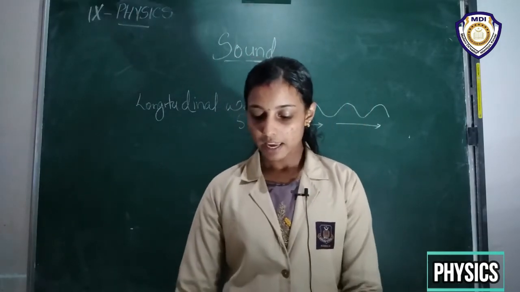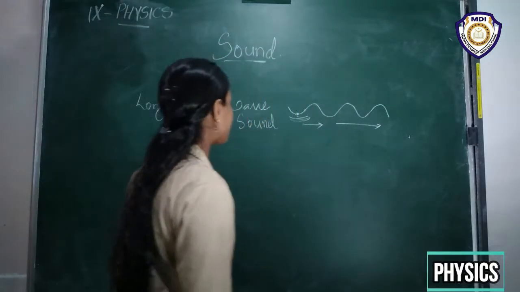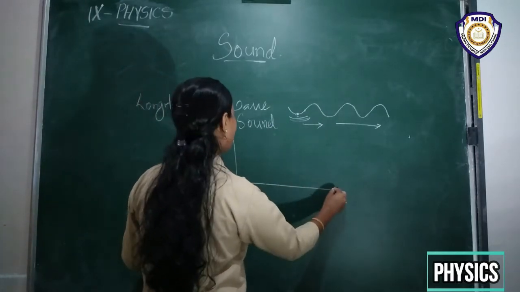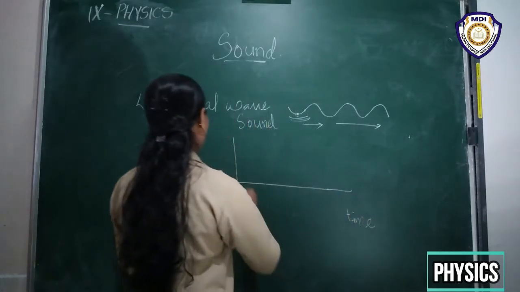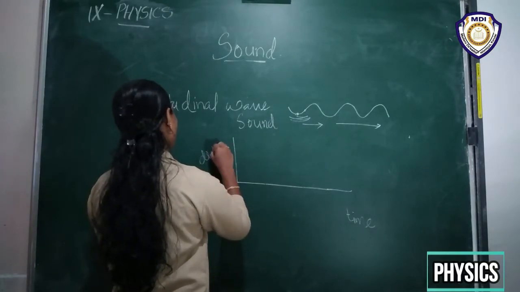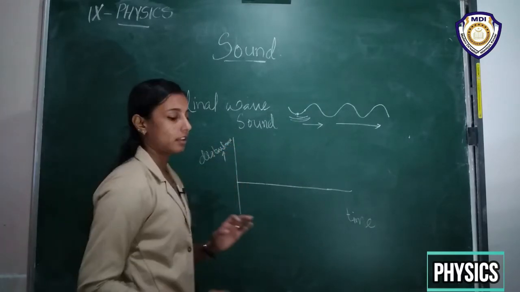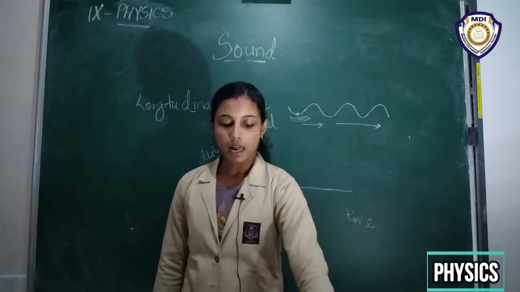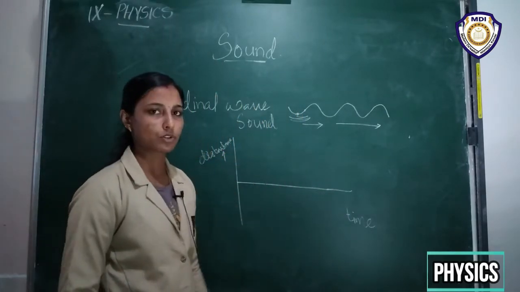So here, we can represent a sound wave in graphic form, like if we are taking the time on the x-axis and the wave disturbance on the y-axis. Okay, if we take the disturbance on the y-axis and time on the x-axis, or we can take the distance also, right?